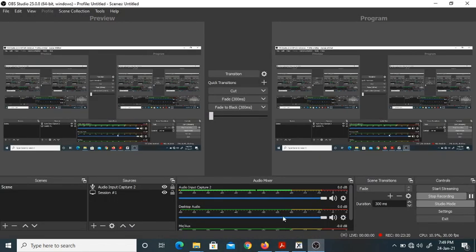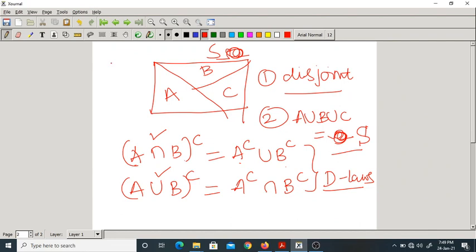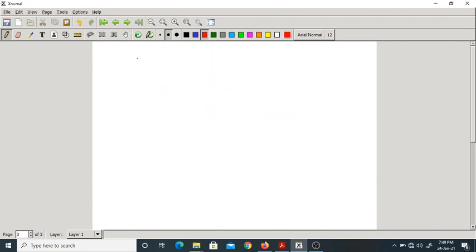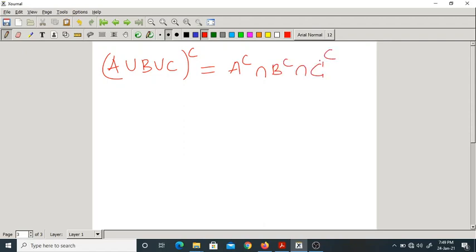If I write for three sets, what do you write? Suppose I ask you, what is A union B union C whole complement? You write A complement intersection B complement intersection C complement. Suppose it is A intersection B intersection C whole complement, what do you write?